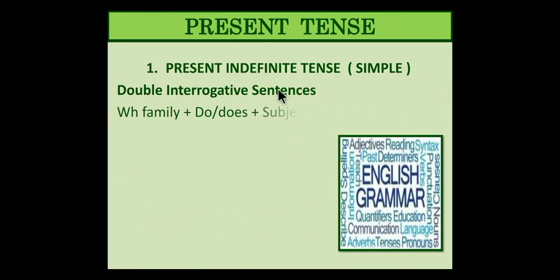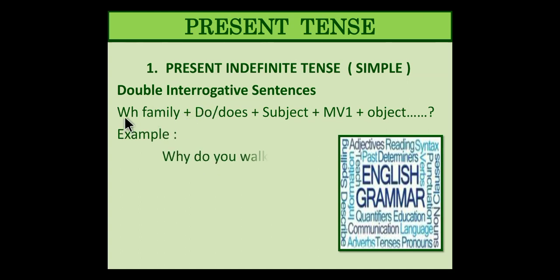Next, present indefinite tense with double interrogatives. A double interrogative is when you expect an explanation, not just yes or no. So, WH family words. What are the WH family words? Who, which, whom, where, when, how. All these are WH relevant words. So these words are included in the WH family.